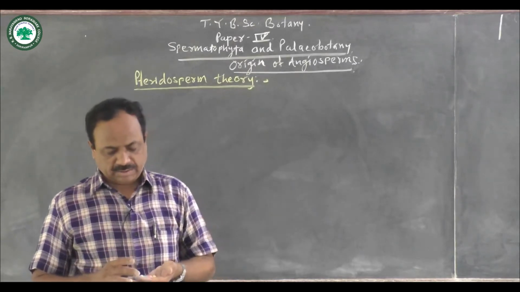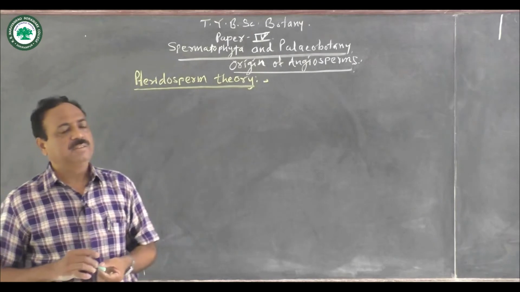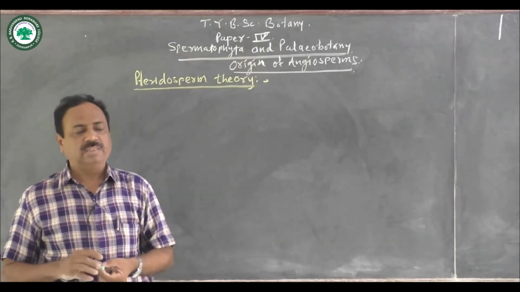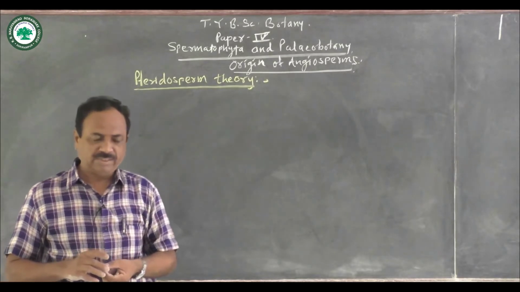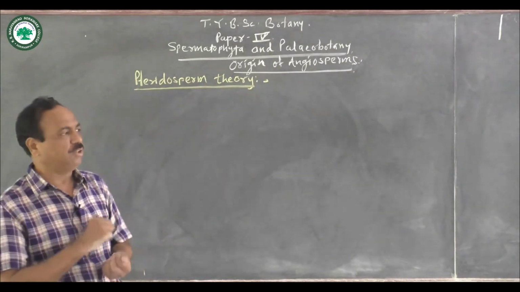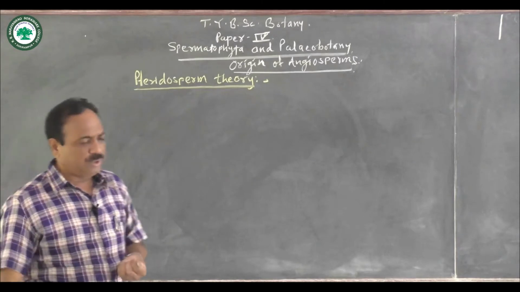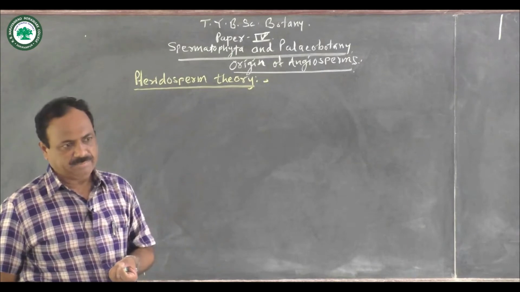So here, it is very difficult to mention the exact time, exact place, and the exact ancestors of the origin of angiosperms in the geological time scale.